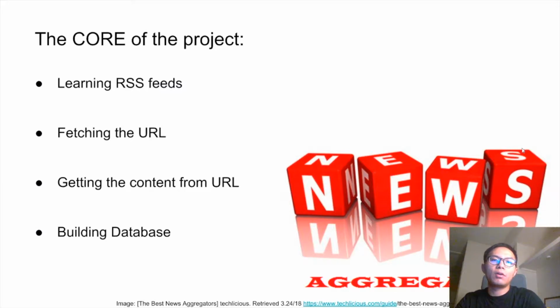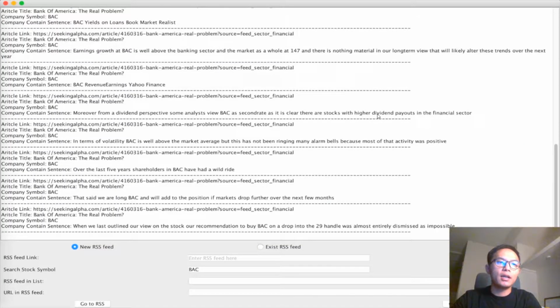In the end, we also need to build a database to release this project. So far we already finished the first part, the basic functions, like we told you before.